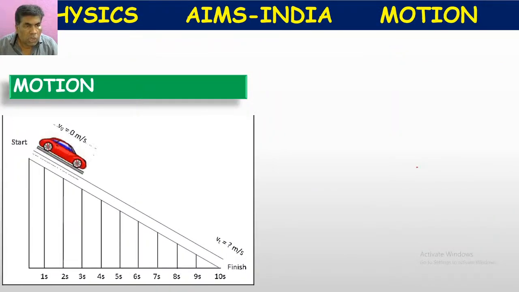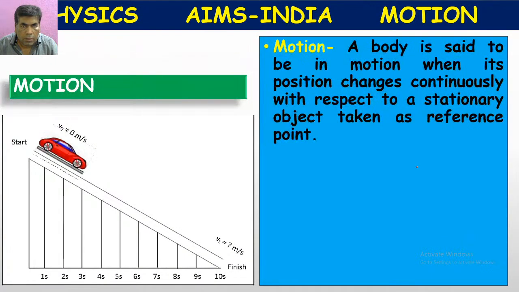So next, motion. A body is said to be in motion when its position changes continuously with respect to a stationary object taken as a reference point. So here we are saying a body is in motion.